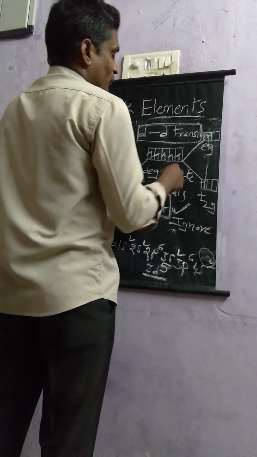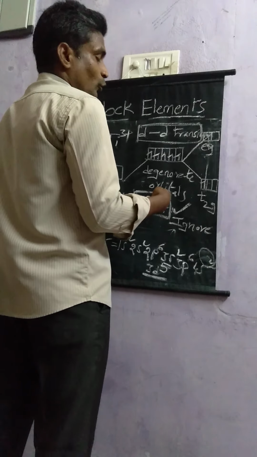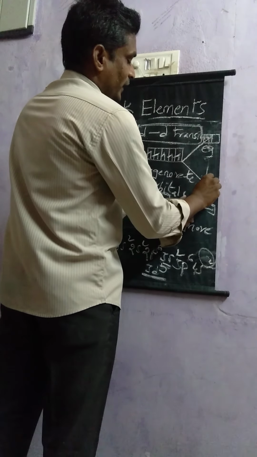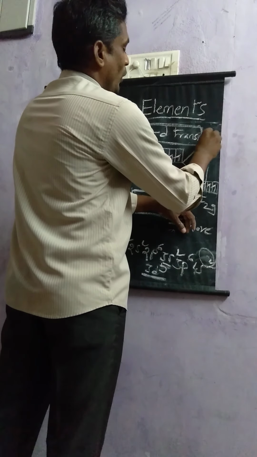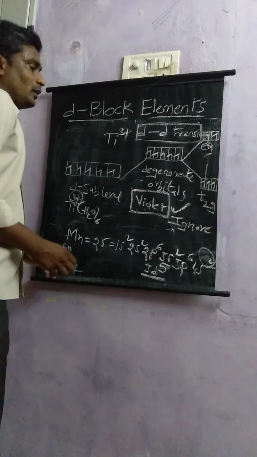After splitting the d sublevel into two sets, even in that case each orbital contains one electron each.